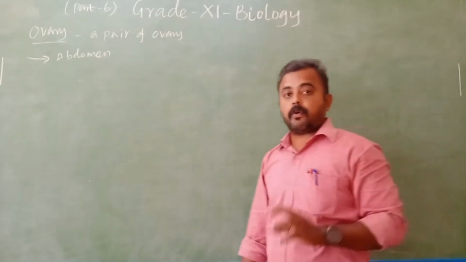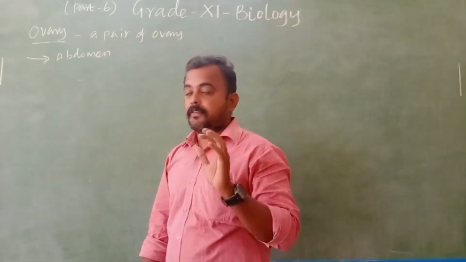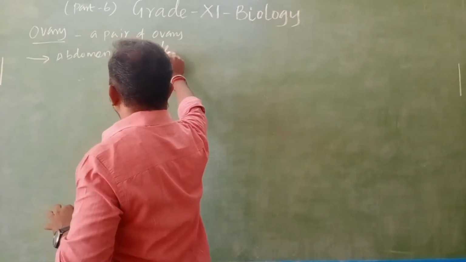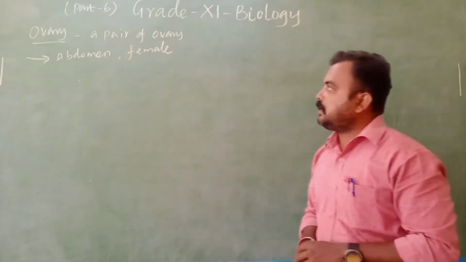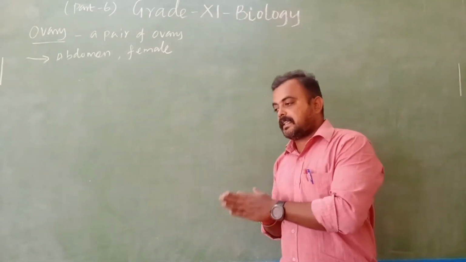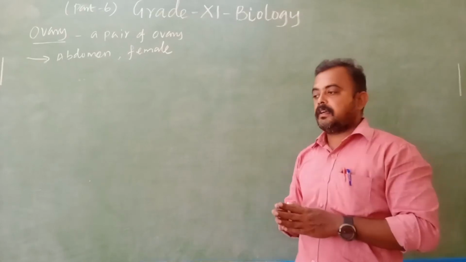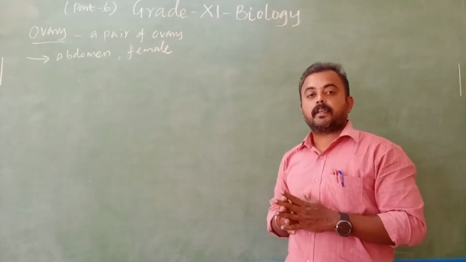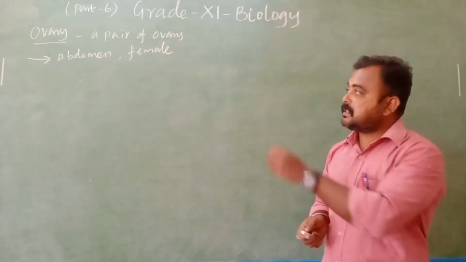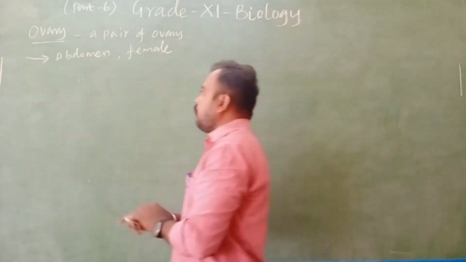A pair of ovaries. It is only for the female. And it is responsible for the secondary sexual character and secondary sex organs, and it is the primary sex organ also, which means ovary.